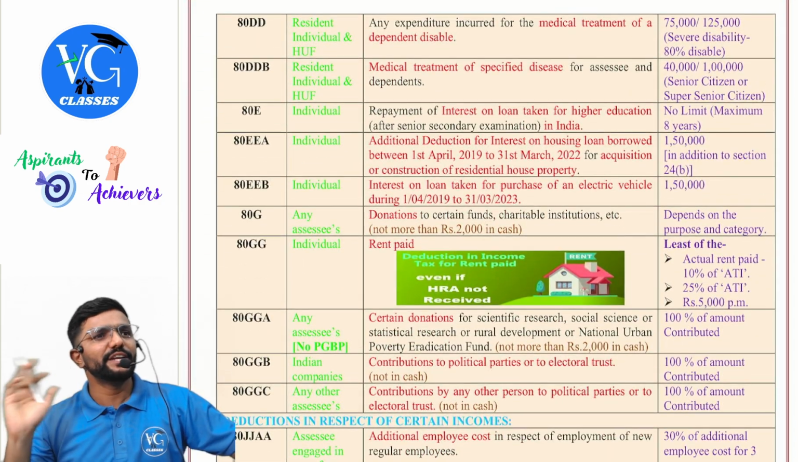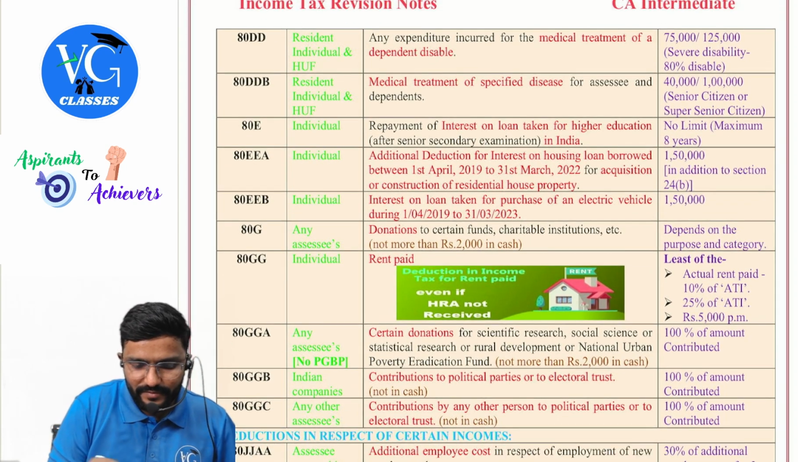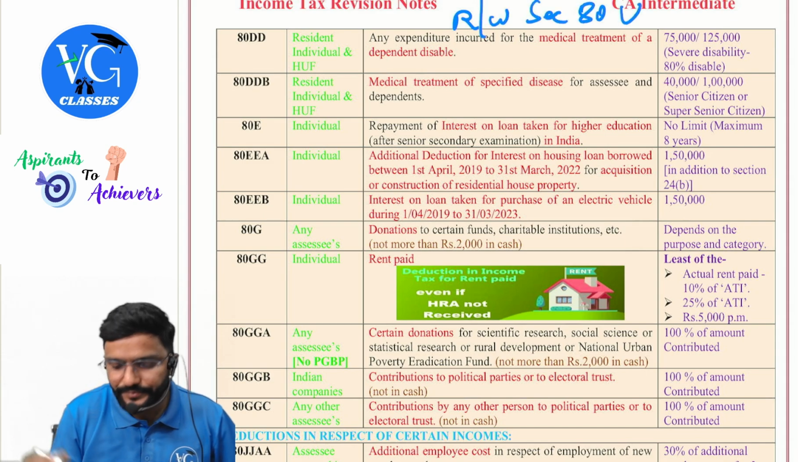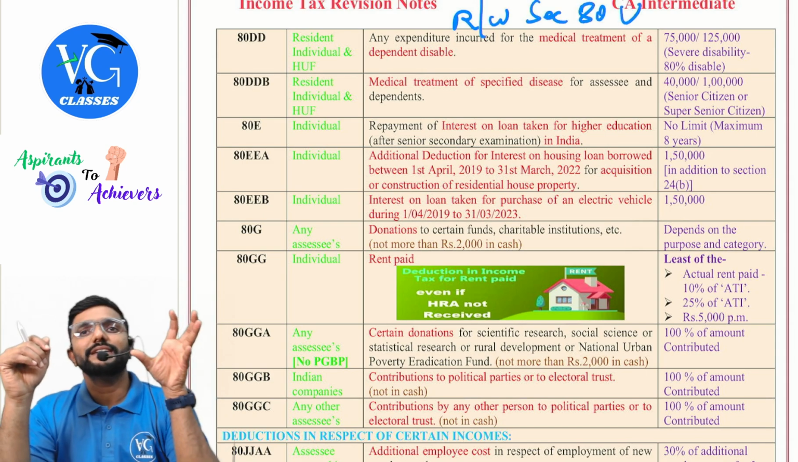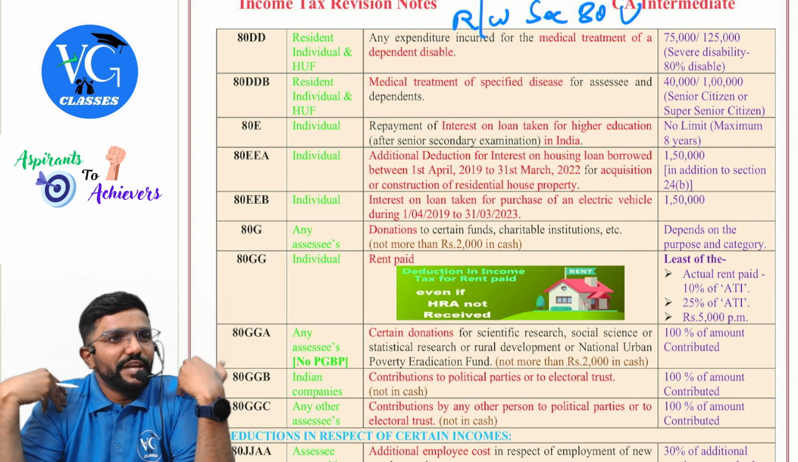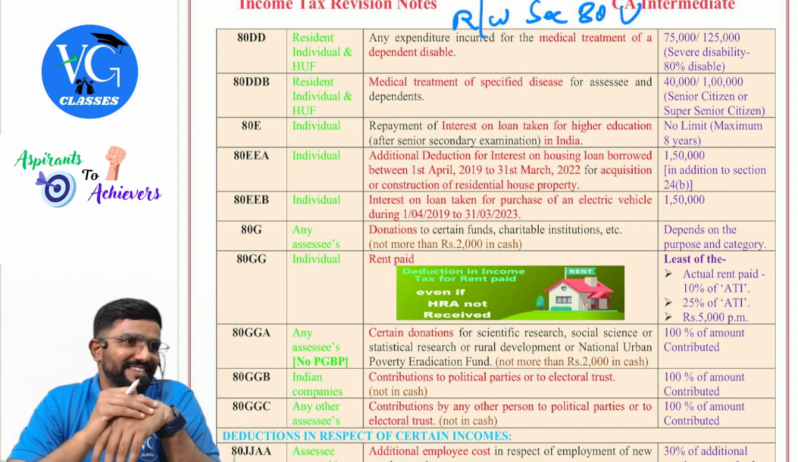Next, DD and U, study together, guys. You can write here, read with section 80U. And sir, if the assessee himself is disabled and is claiming deduction under section 80U, can someone else claim for him under 80DD? No.